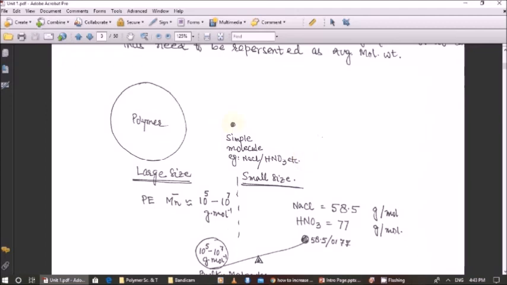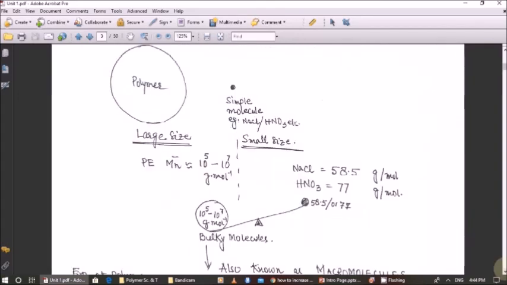If the size of a simple molecule is just like a dot, then the size of the polymer molecule is like a big football in comparison to a small dot. Here the molecular weight of NaCl is just 58.5 gram per mole. The molecular weight of HNO3 is 63 gram per mole.